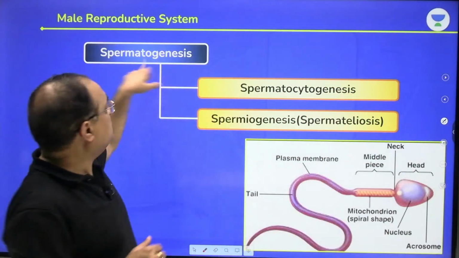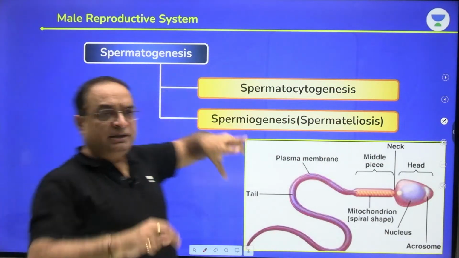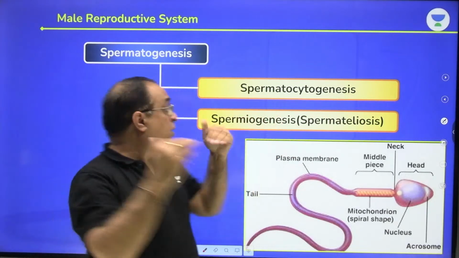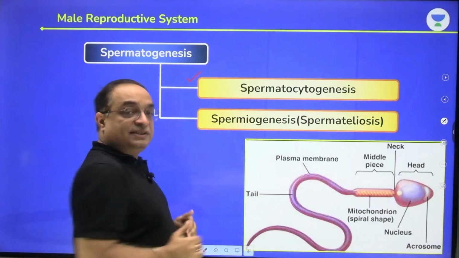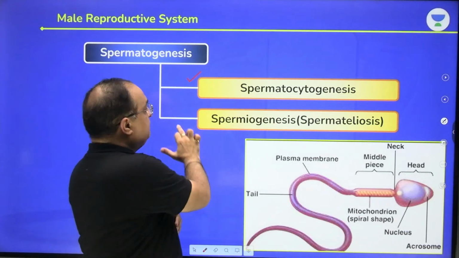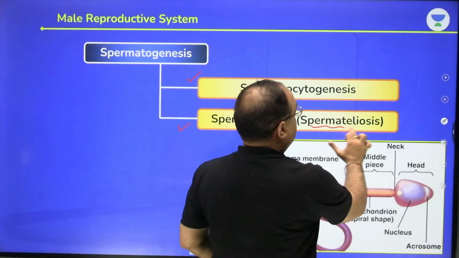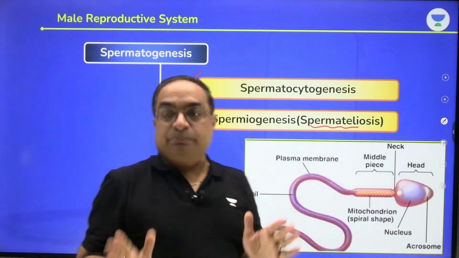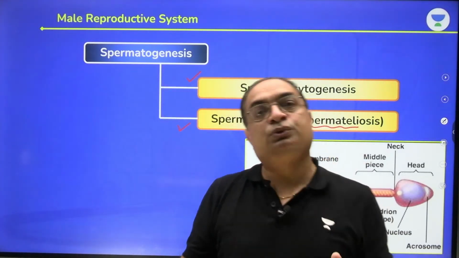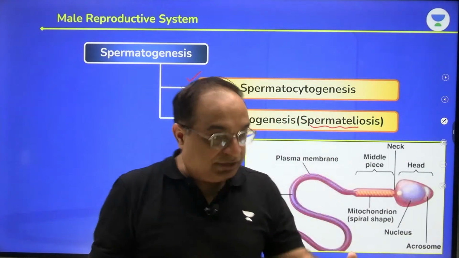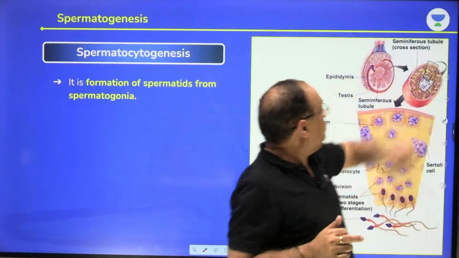The entire process, spermatogenesis, can be divided into two substages. One is spermatocytogenesis and the other is spermiogenesis. For spermiogenesis, there is another term, spermateleosis. Overall, spermatogenesis can be divided into two substages, spermatocytogenesis and spermiogenesis.